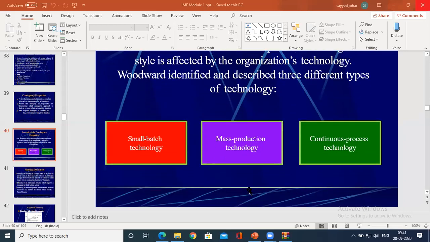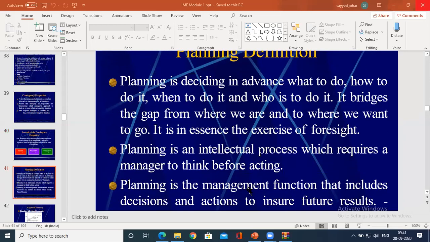So I'll go with the concept of planning. We just started planning in general, not in depth. It is a separate chapter you have, but it is covered in the module. So planning.